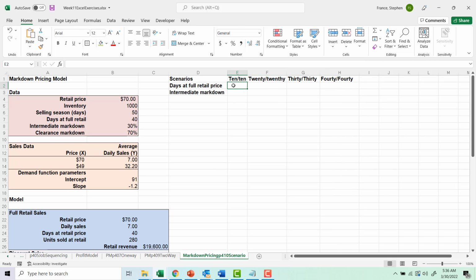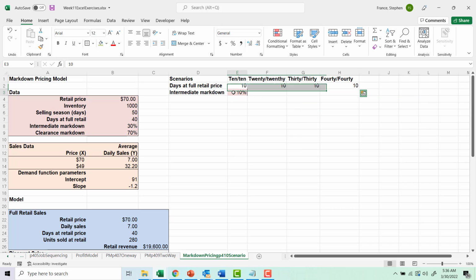Okay, so this is just going to be 10. And then our immediate markdown is going to be 10%. And let's just make sure we're in the same formatting here. So we'll just call that 10%.